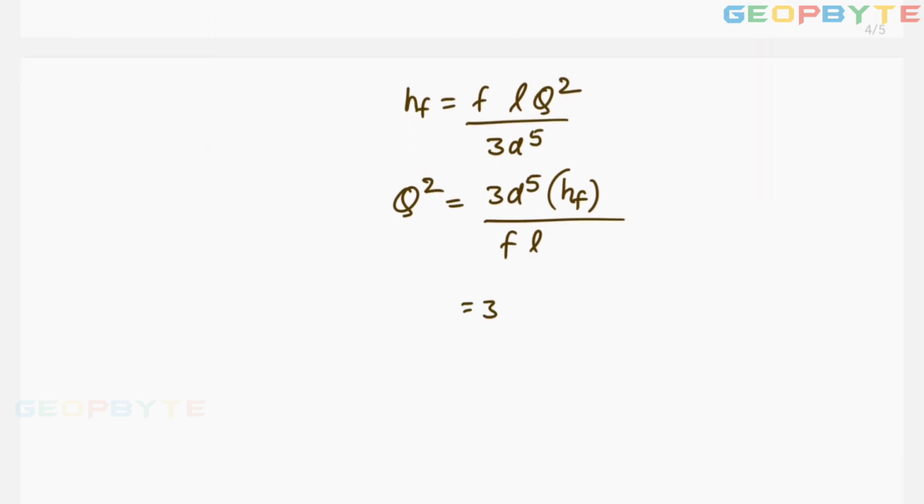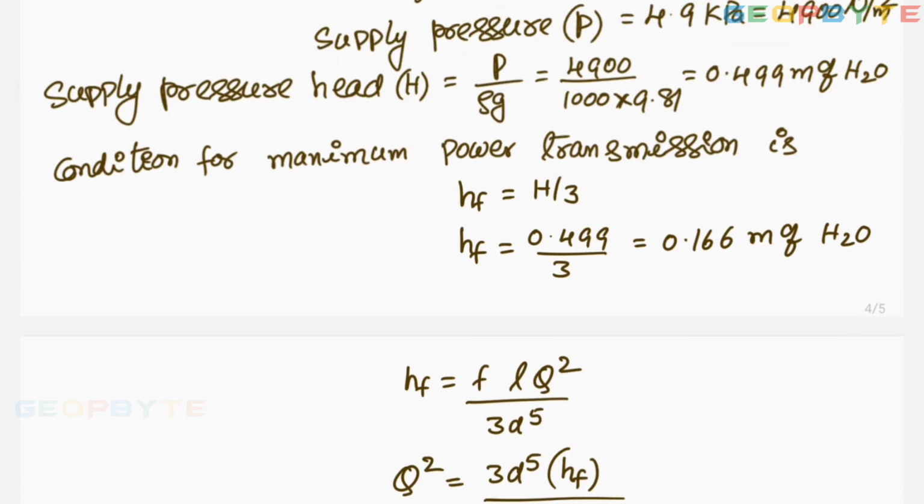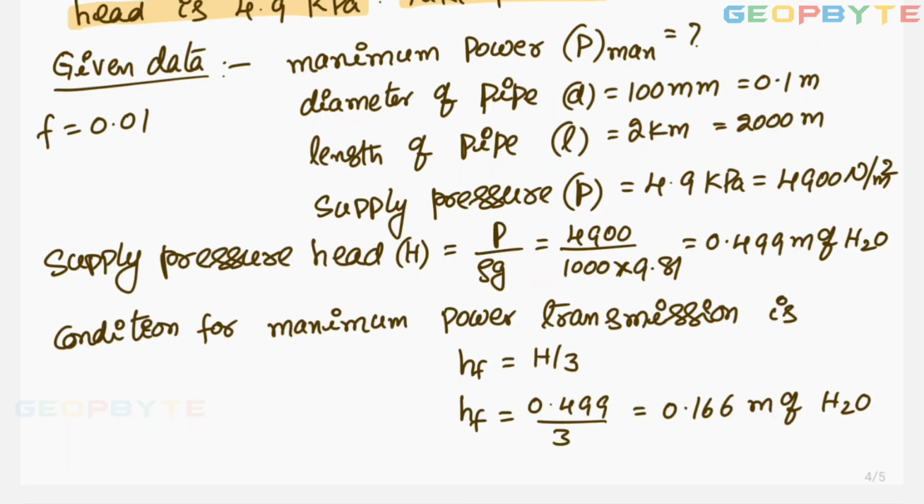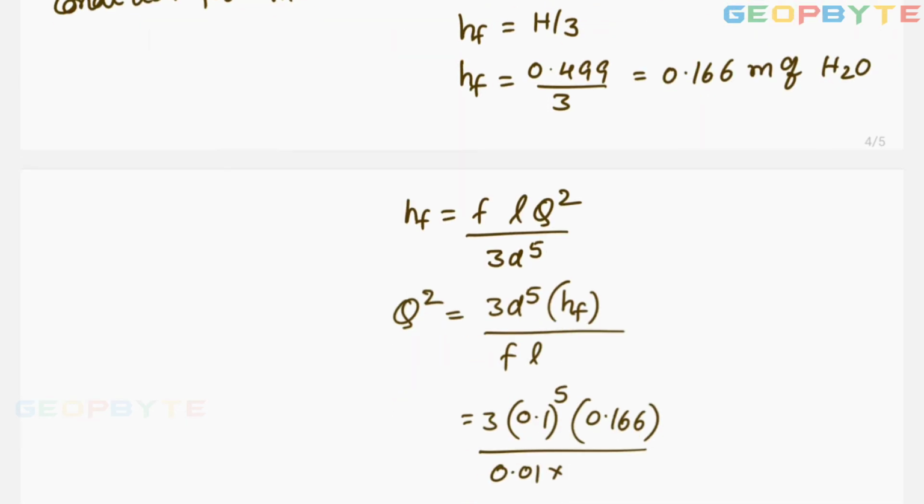So 3 into diameter of the pipe, given 100 mm means 0.1 meter, power 5. Head loss due to friction I got 0.166, divided by coefficient of friction given 0.01, multiplied by length of the pipe, 2 kilometers given. Let us go back. 2 kilometers length of the pipe, 2 kilometers equal to 2000 meters.